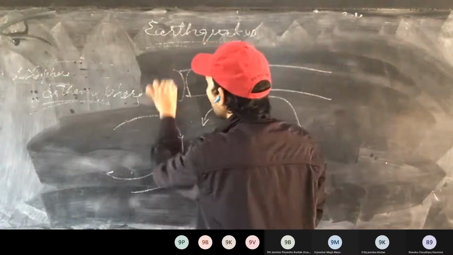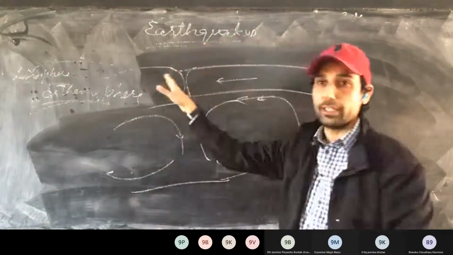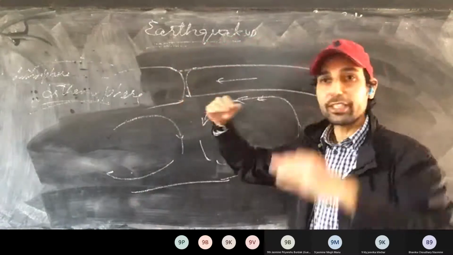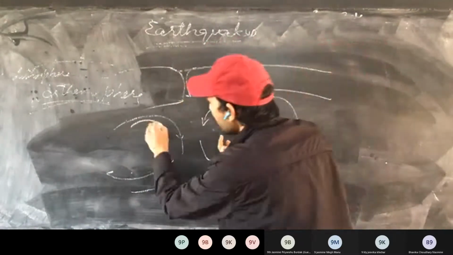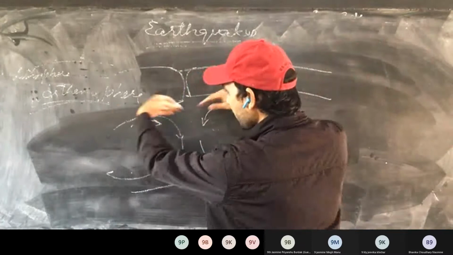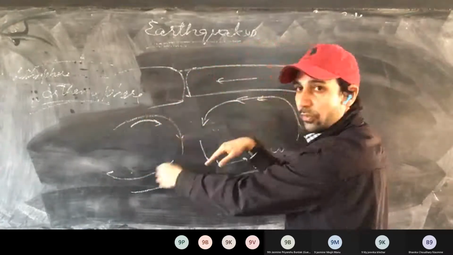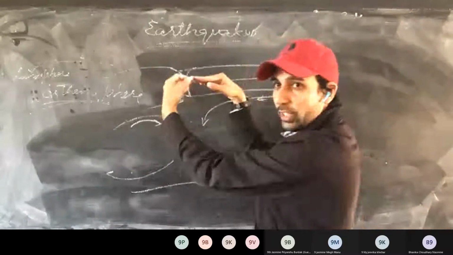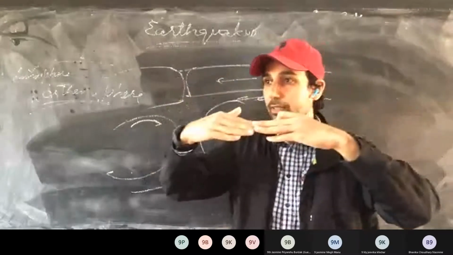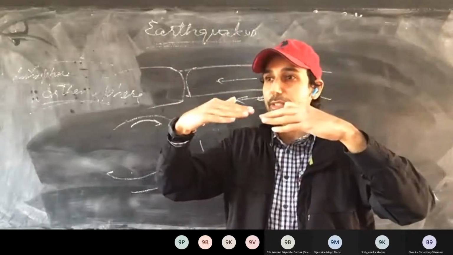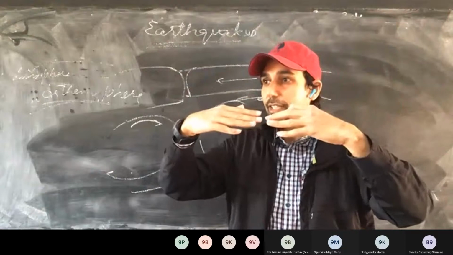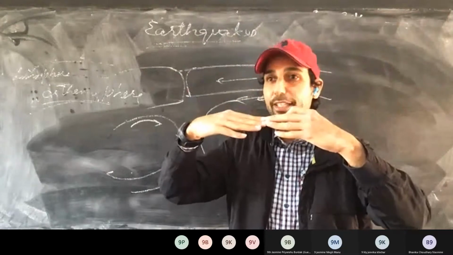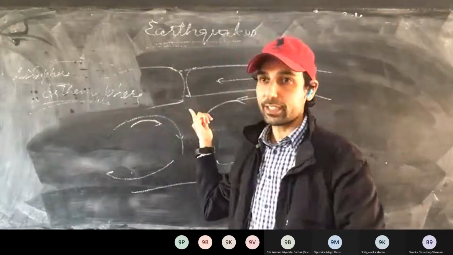And one more convection current we have here. This is one plate, and another plate. This is the boundary of these two plates. On this boundary, these two plates will interact. Since this convection current is moving in this direction, these plates will move towards each other. So they interact with each other. As they interact, what will happen? There will be tension created. Earthquakes will take place. So see how earthquakes are generated.